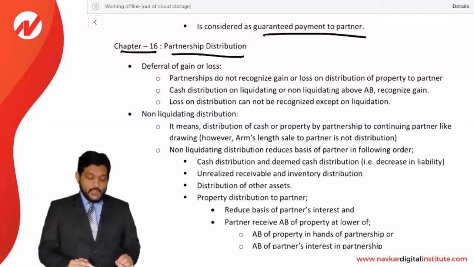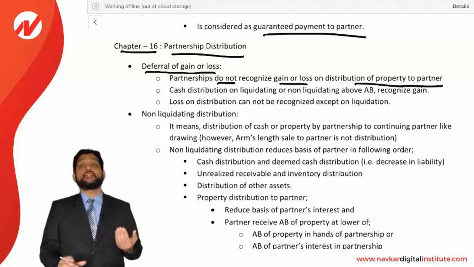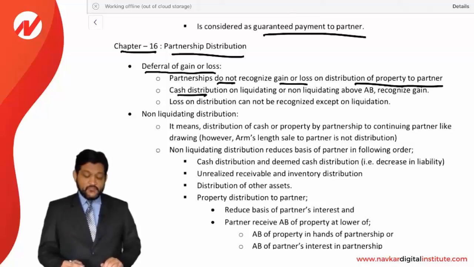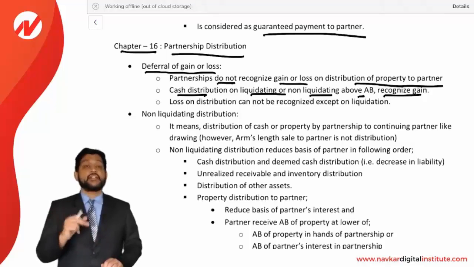So that is the main concern here. So let's see. Deferral of gain or loss, that is, gain or loss to be postponed. Partnership does not recognize a gain or loss on a distribution of property to a partner. There is no requirement to recognize gain or loss by the partnership. Cash distribution, on a liquidating or non-liquidating distribution, above adjusted basis recognizes a gain. The partner has to recognize a gain when he is receiving a cash distribution above adjusted basis. Whether it is a liquidating or non-liquidating distribution doesn't make any difference. The partner will recognize a gain.